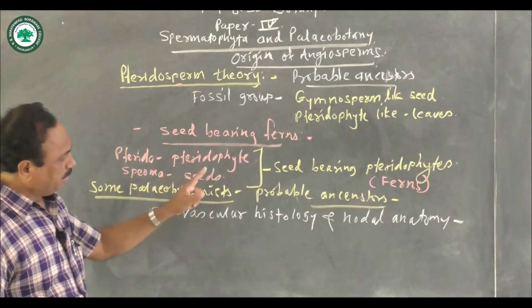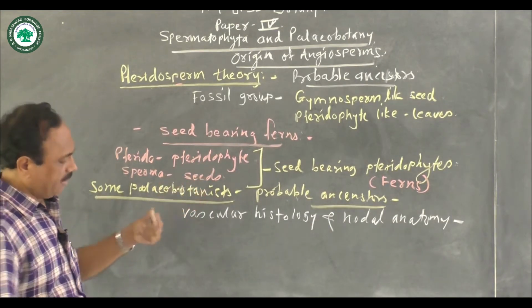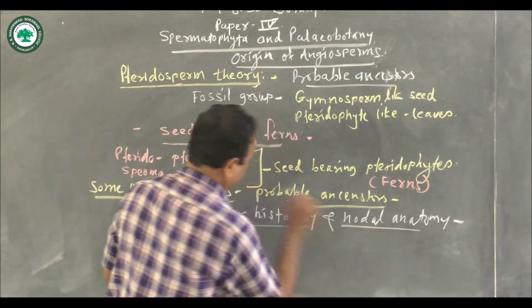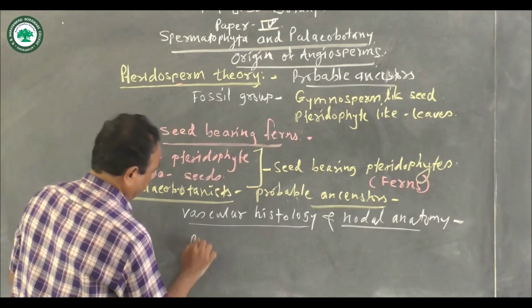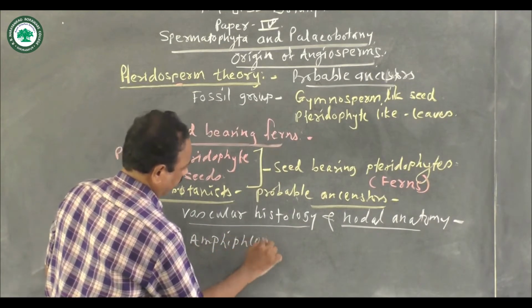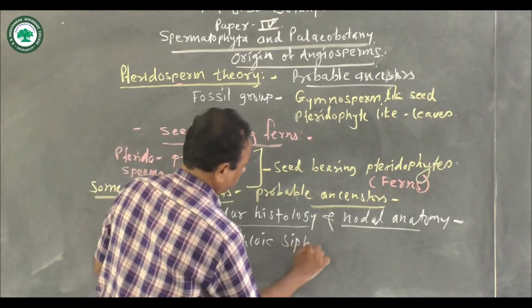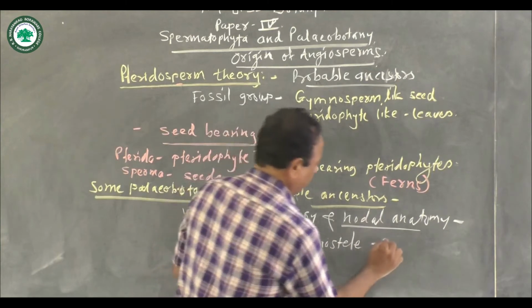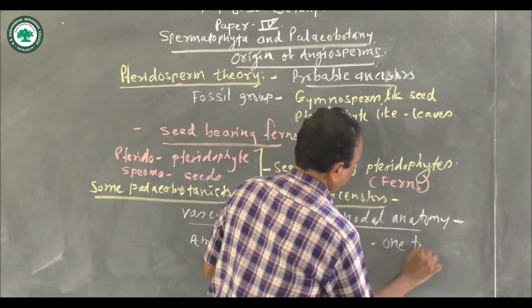So the pteridosperm and the angiosperm both show the vascular histology and nodal anatomy with amphiphloic siphonostele and one trace and two gaps.